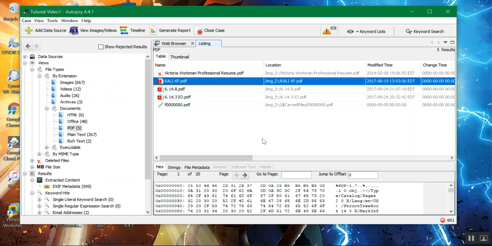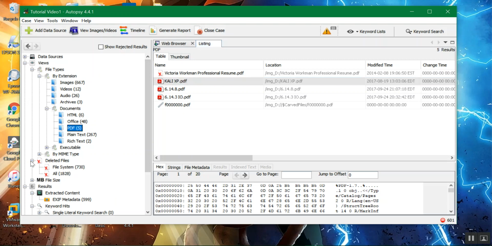As you can see, you can do a lot of things on here. It has a lot of files, even deleted files. You can actually go to the deleted files of the parent directory right here, and it has on here just the deleted files. It's also sorted by file size as well.